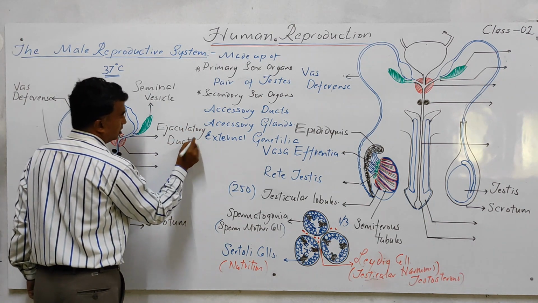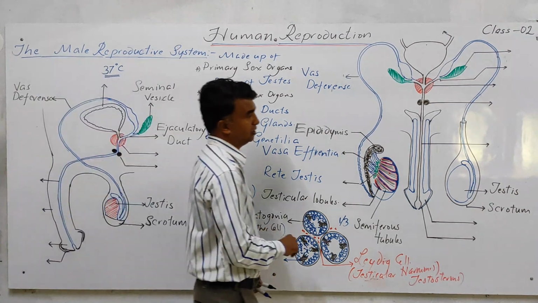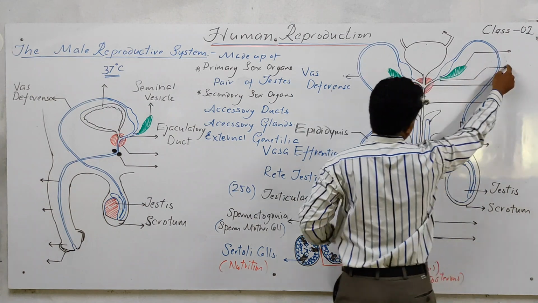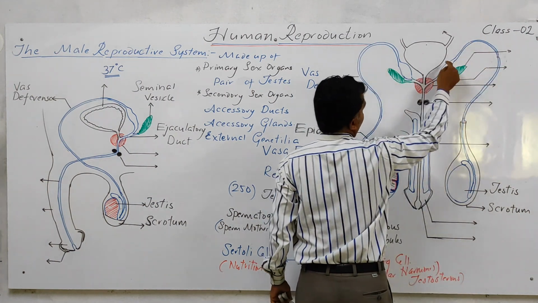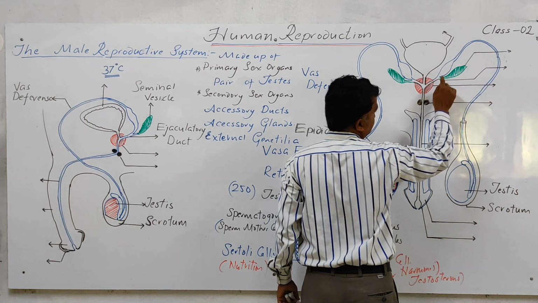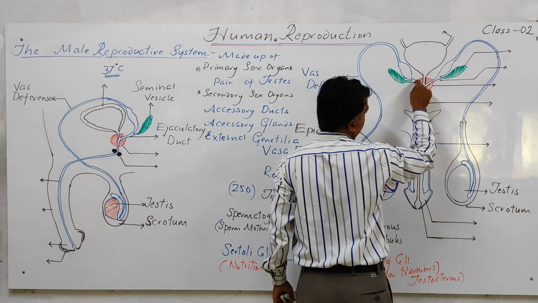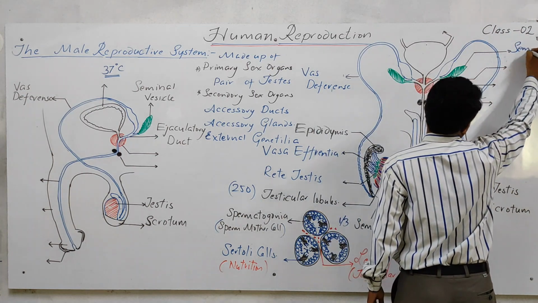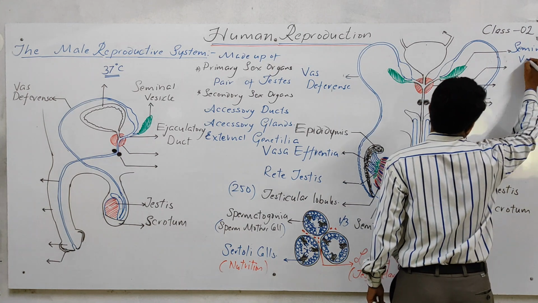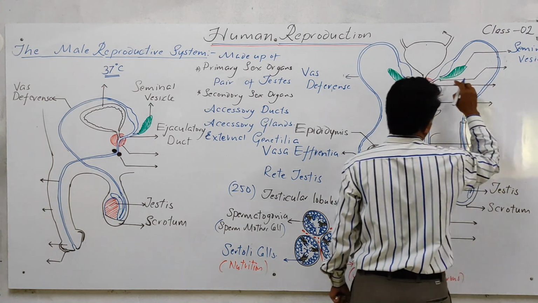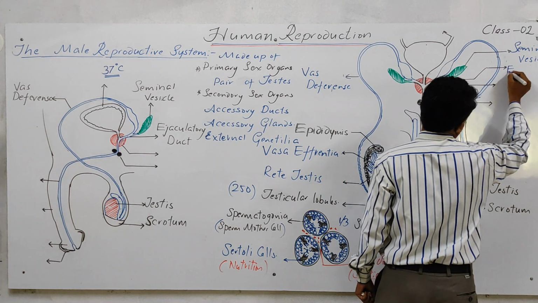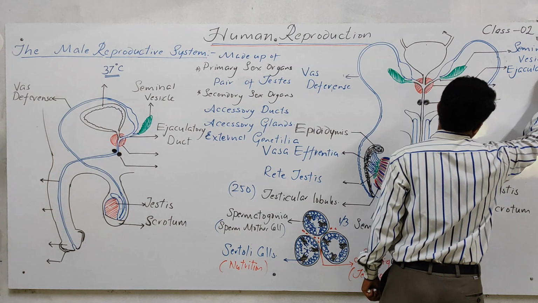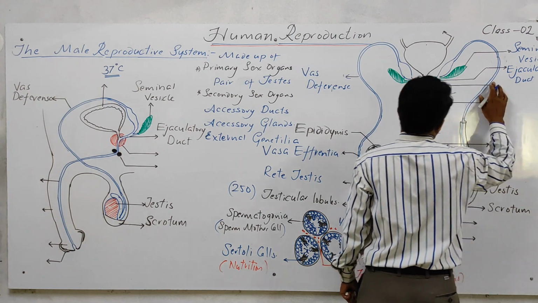Ejaculatory duct. So take this figure. These two vasa deferens come from the scrotal sac, enter the abdominal cavity and come to the abdomen, and this is the ampulla. It will receive the duct from this seminal vesicle and form a common duct that is called the ejaculatory duct. So in this figure, this is called the seminal vesicle, and this duct is called the ejaculatory duct. Yes?